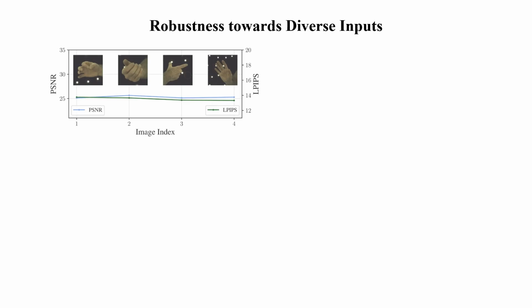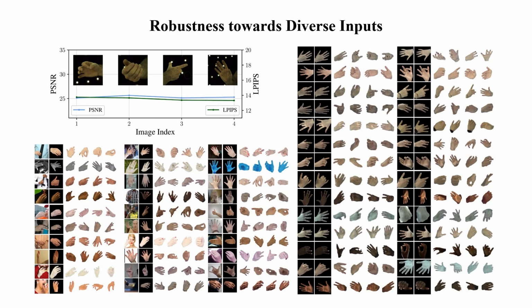We quantitatively and qualitatively demonstrate the robustness of OHTA. OHTA can achieve consistent PSNR and LPIPS on Interhand 2.6M. Moreover, for a variety of in-the-wild inputs, OHTA can consistently perform well, as shown in the figures.